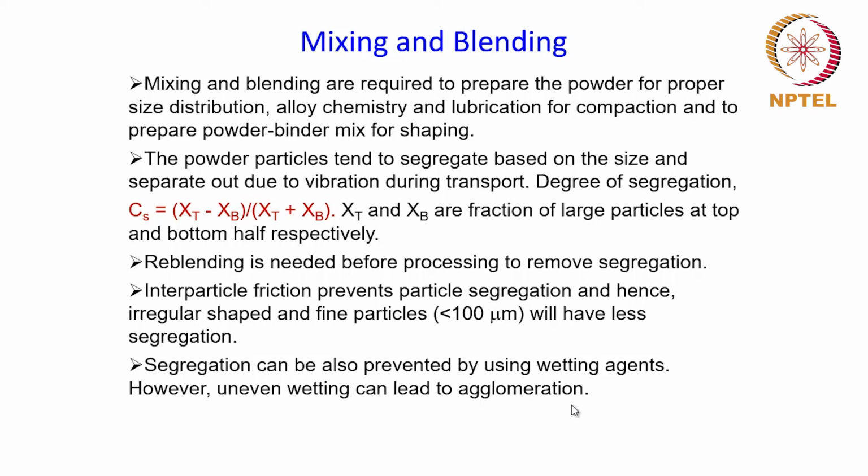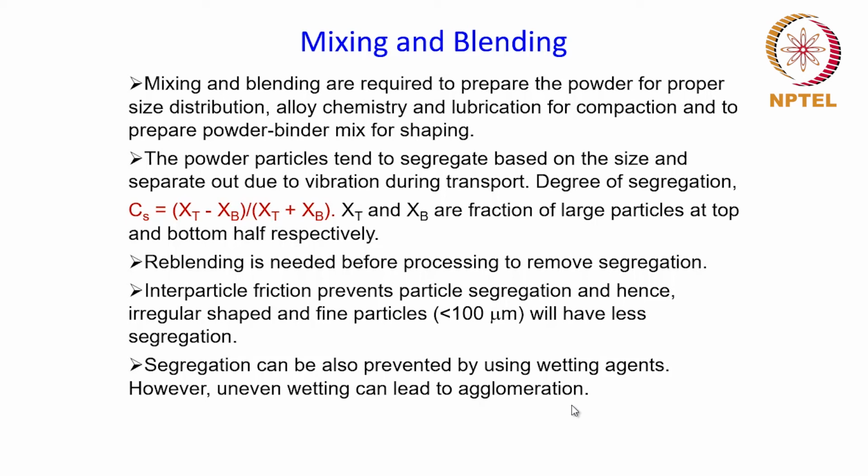And hence, for irregular shaped particles, you can expect to have less segregation, because this interparticle friction will prevent these particles from settling down, or going through those pores and settling at the bottom. Fine particles, which are less than 100 micrometer in size, will also have less segregation.